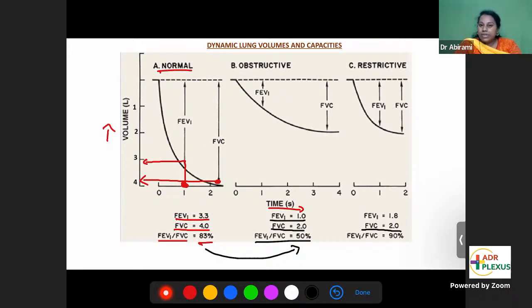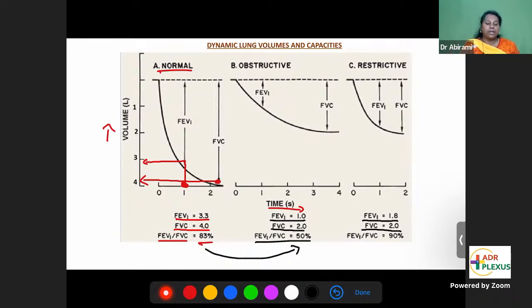What happens in restrictive lung disease? FVC is only 2 liters. Out of the 2 liters, in the first second, 1.8 liters has come out. Because what is the underlying problem in restrictive disease? You have restriction, so there's more problem with inspiration. When you have more difficulty with inspiration, expiration is not affected. So that's why out of the 2 liters, 1.8 liters is coming out in the first second itself.